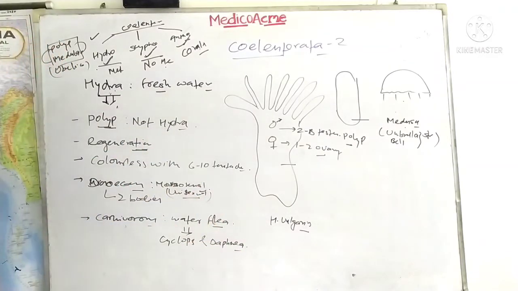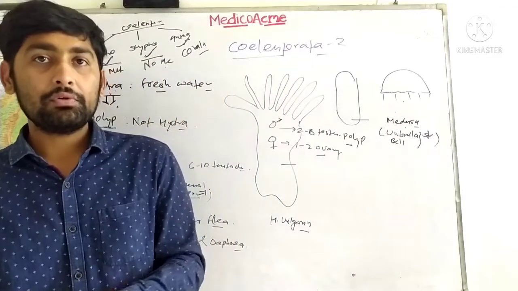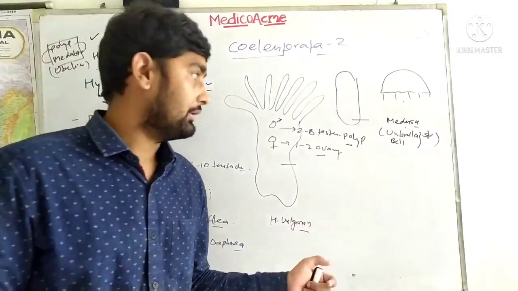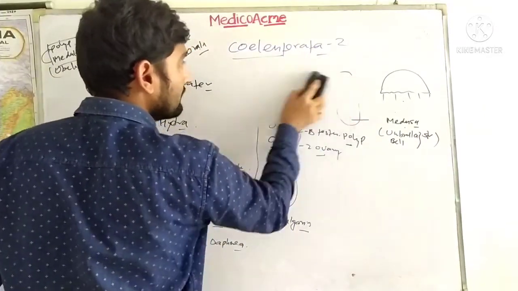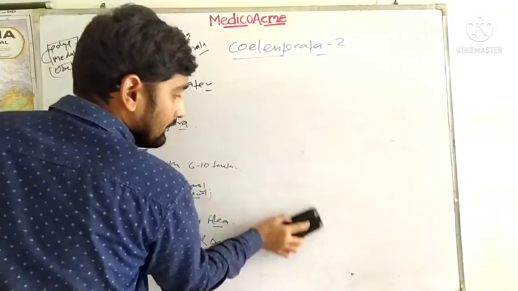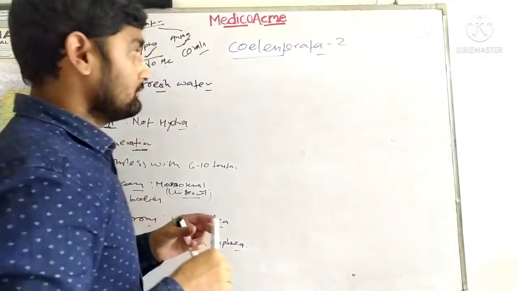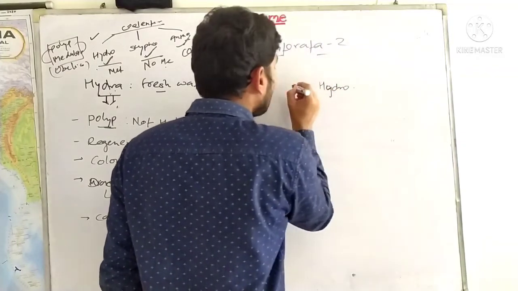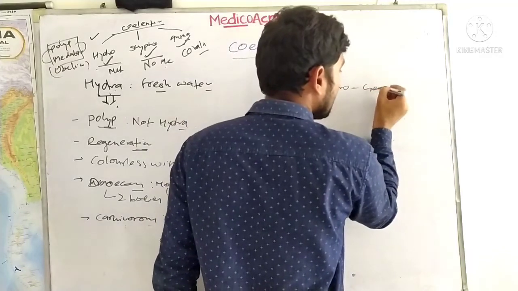Now about the species. What are the species of Hydra? Hydra was discovered very long back. It was primarily known by different names, but now they are given a single name, Hydra, but it can be Chlorohydra if it is green.